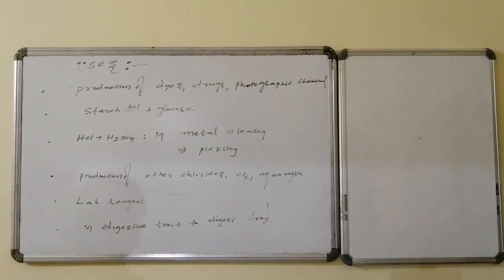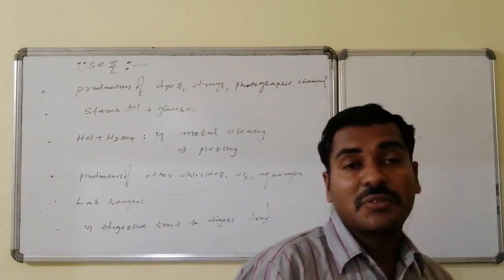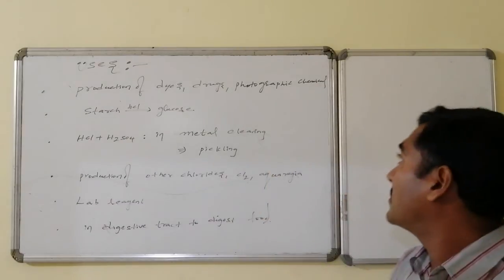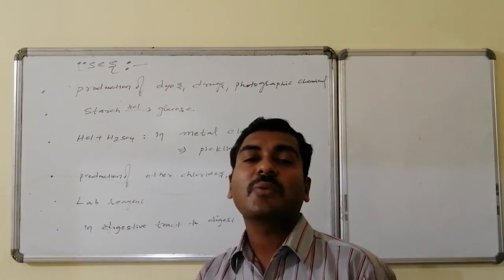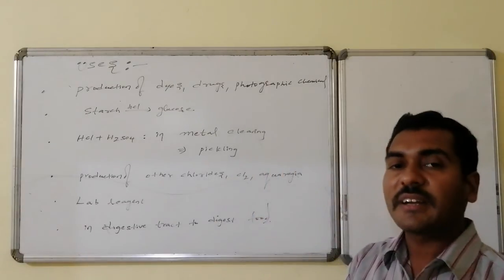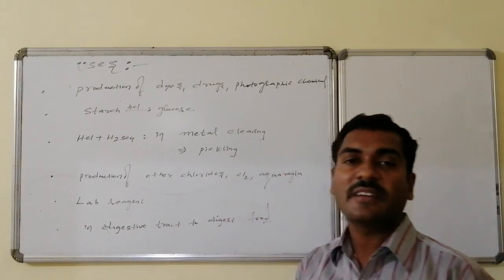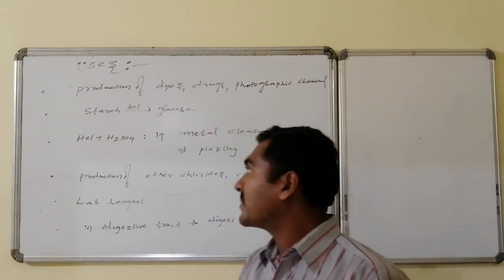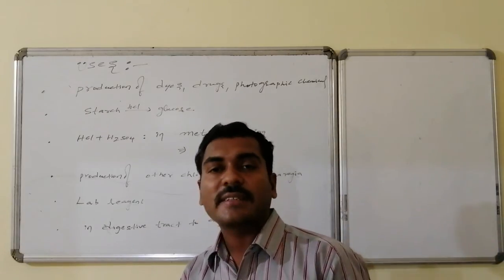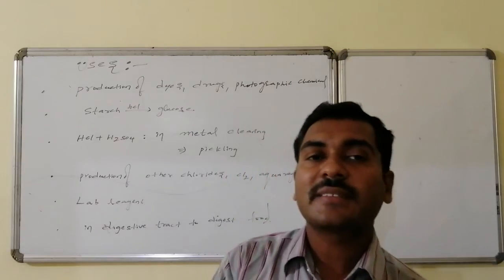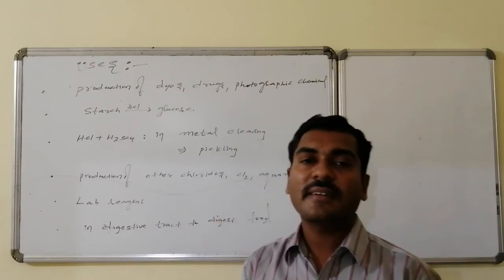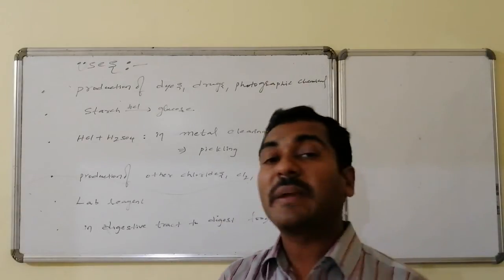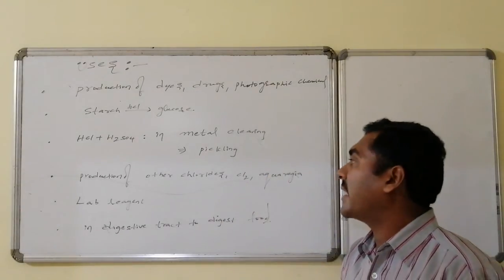Uses of hydrochloric acid. Hydrochloric acid is used in the preparation of dyes, drugs, as well as photographic chemicals, and also in the generation of glucose from starch, that is hydrolysis. For that, acid is required. Generally the acid used is HCl, and HCl and sulfuric acid combination is used to clean the surfaces of metals before soldering, welding, painting, etc., and that process is said to be pickling.